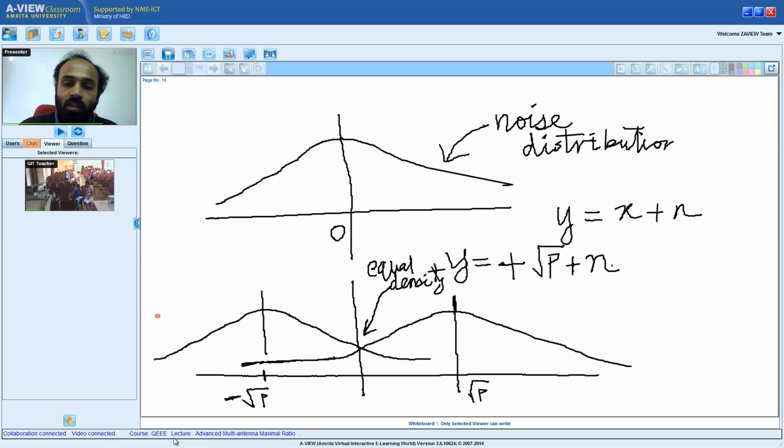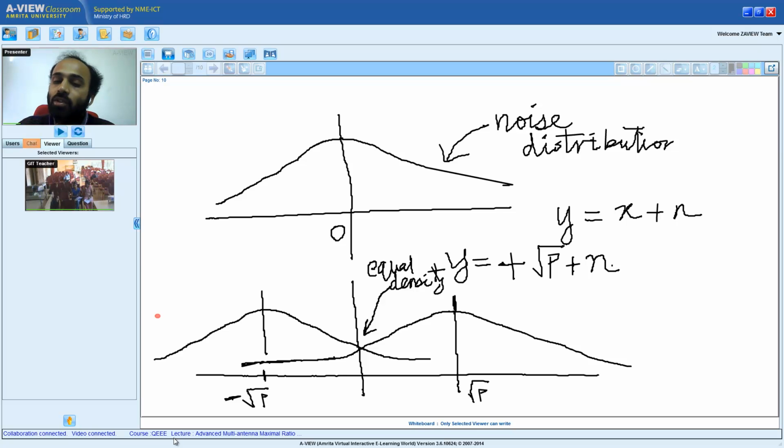When can I say that plus square root? See, at the receiver, how can I map y to plus square root of p or minus square root of p? That is my question. Depending on what I see, signal y at the receiver, how can I say if plus square root of p has been transmitted or minus square root of p has been transmitted? Is the question clear? So we can use a comparator where root p can act as a threshold.